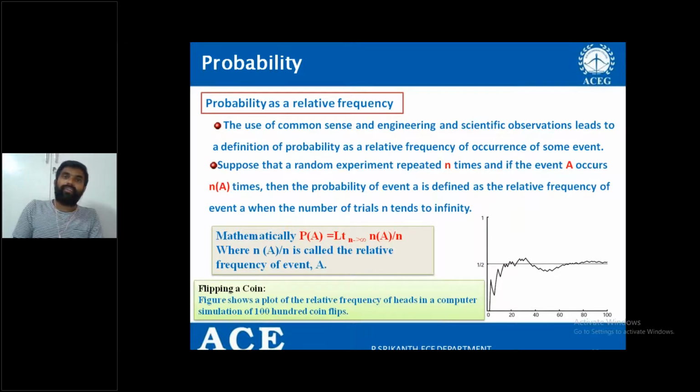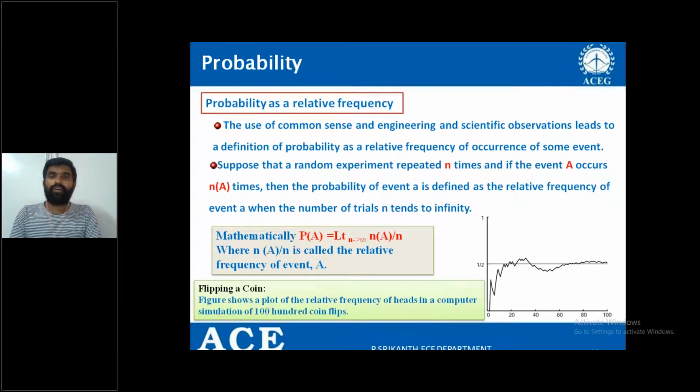How do you decide? From the past data, that is, the number of times the experiment is done. For example, the graph shown here is for 20 times. You cannot give the perfect value of the probability. And what is the outcome expected here? Head. The figure shows the plot of the relative frequency of heads in a computer simulation of 100 coin flips, right? 100 times the coin was flipped. And finally, I can decide that there is a 50% chance of getting head.